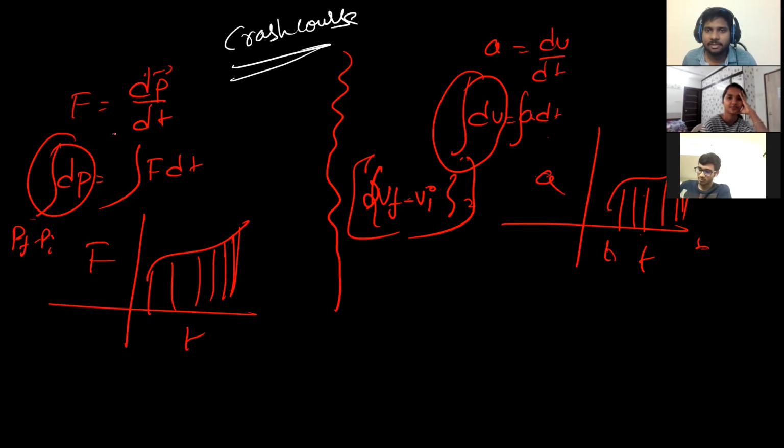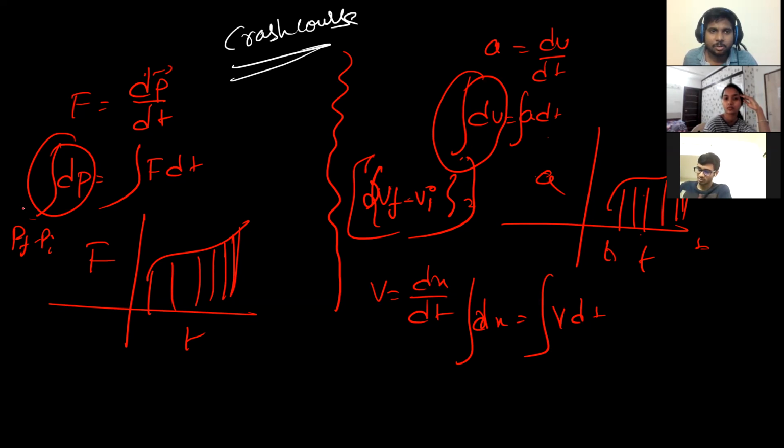Same concept everywhere. By using the similar concept, you can solve all these questions. Yes, sir. Okay, we'll go ahead. Shall we? Again, velocity is equal to dx by dt. Dx is equal to v dt.